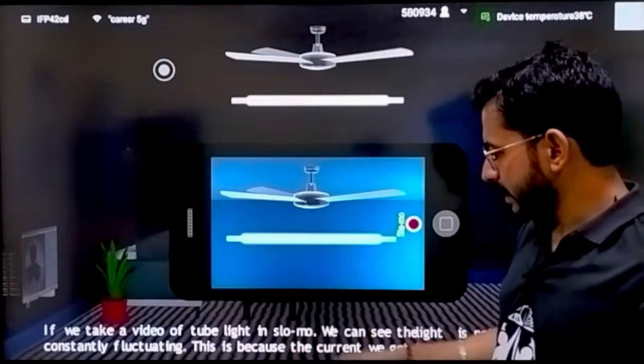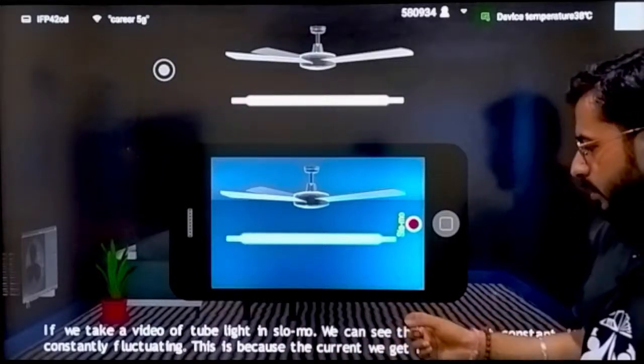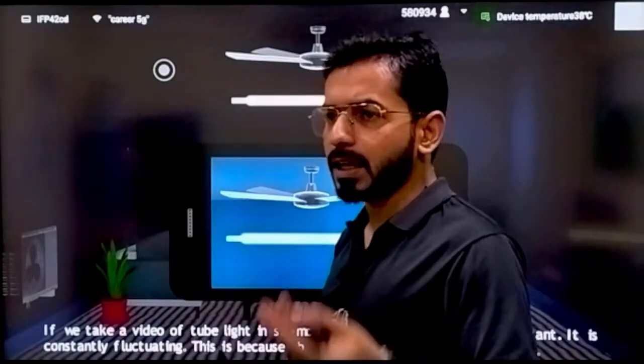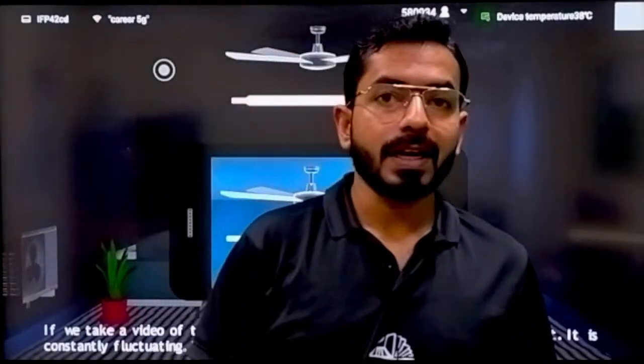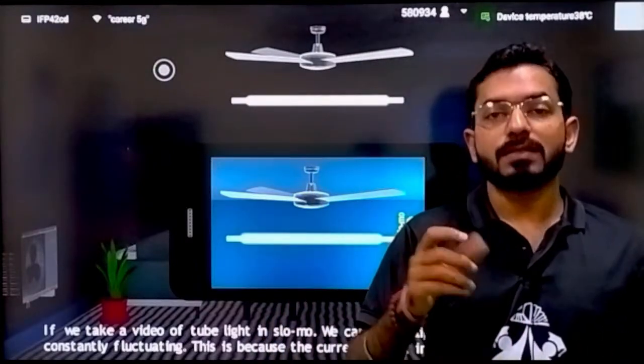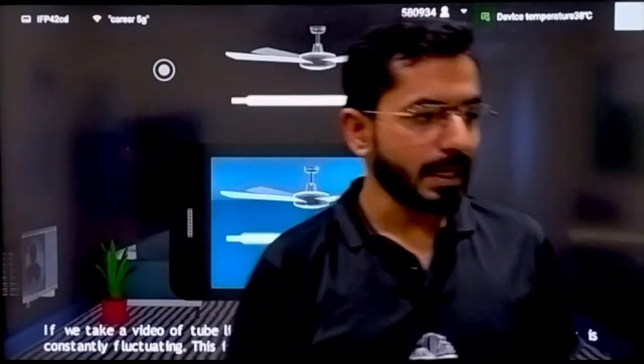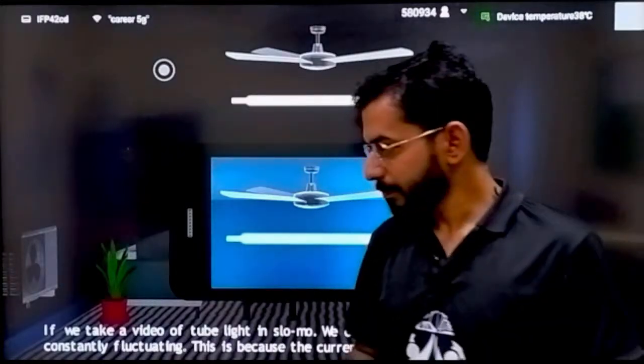This is just to give you an idea. Record a slow motion video and watch why it keeps getting dimmer and lighter, dimmer and lighter, because alternating current is constantly changing its direction. In fractions of a second, this phenomenon is occurring. So in our houses also we have what? Alternating current. Is it clear?